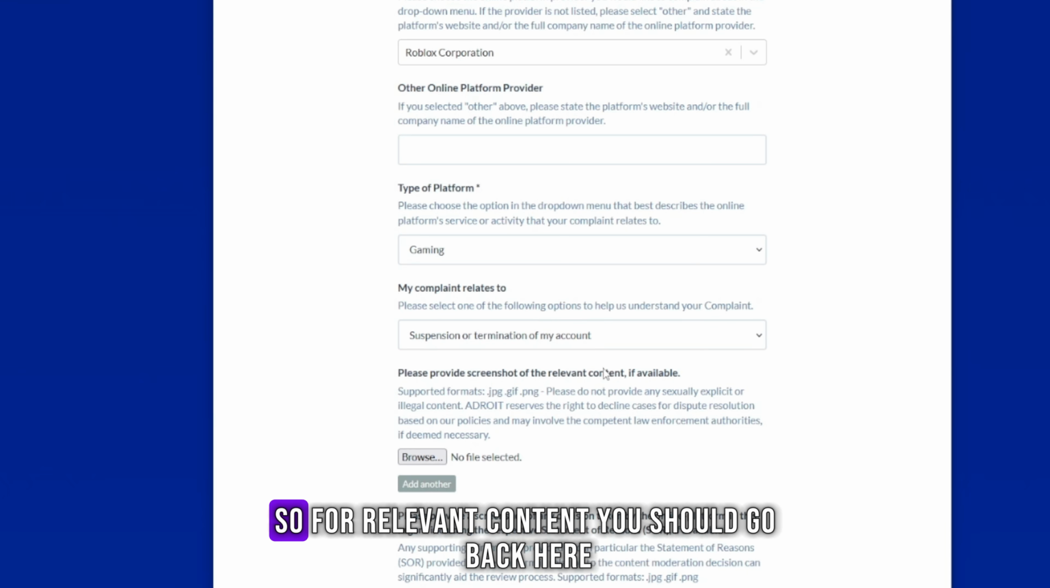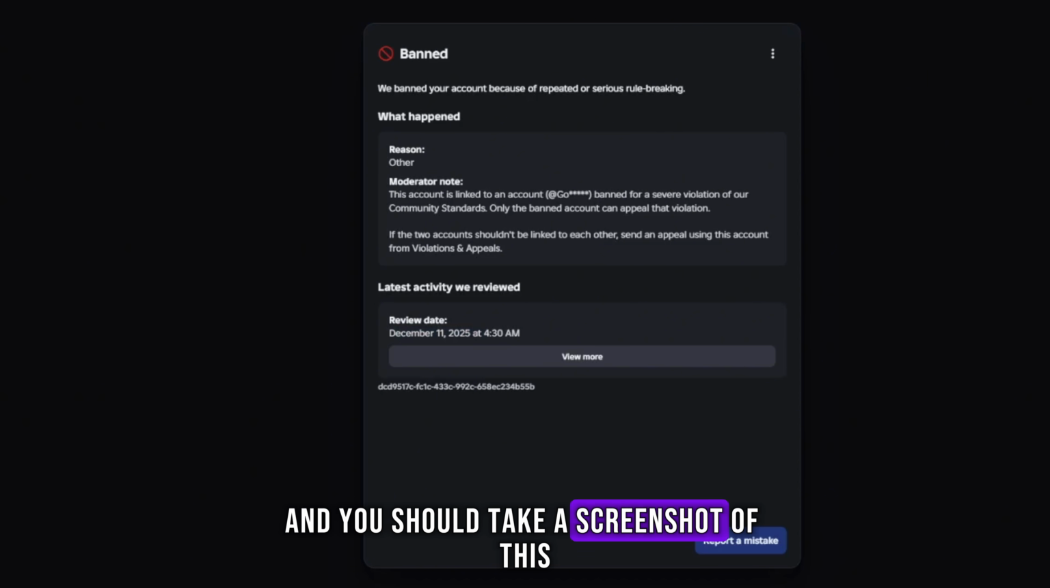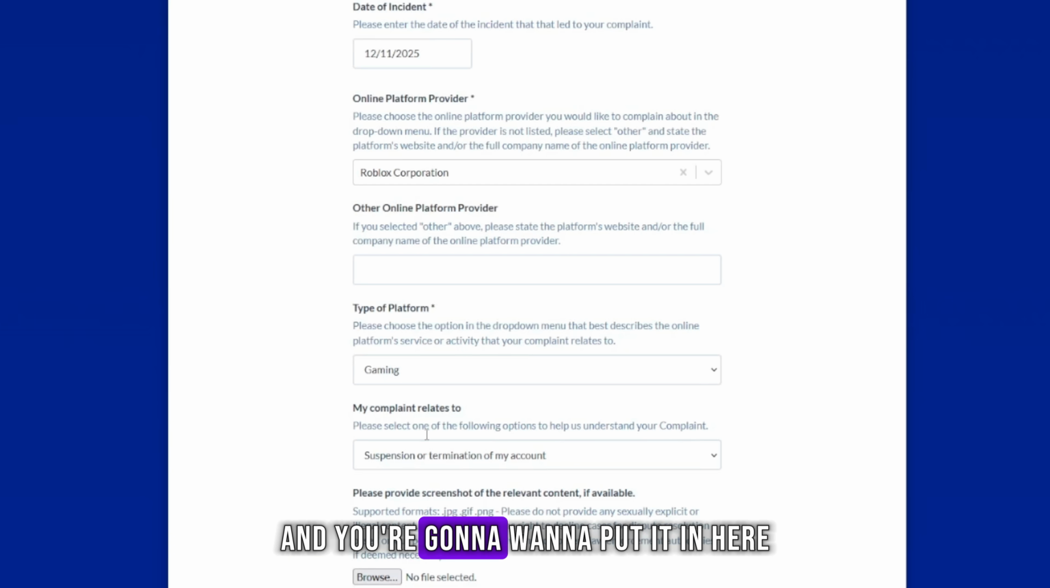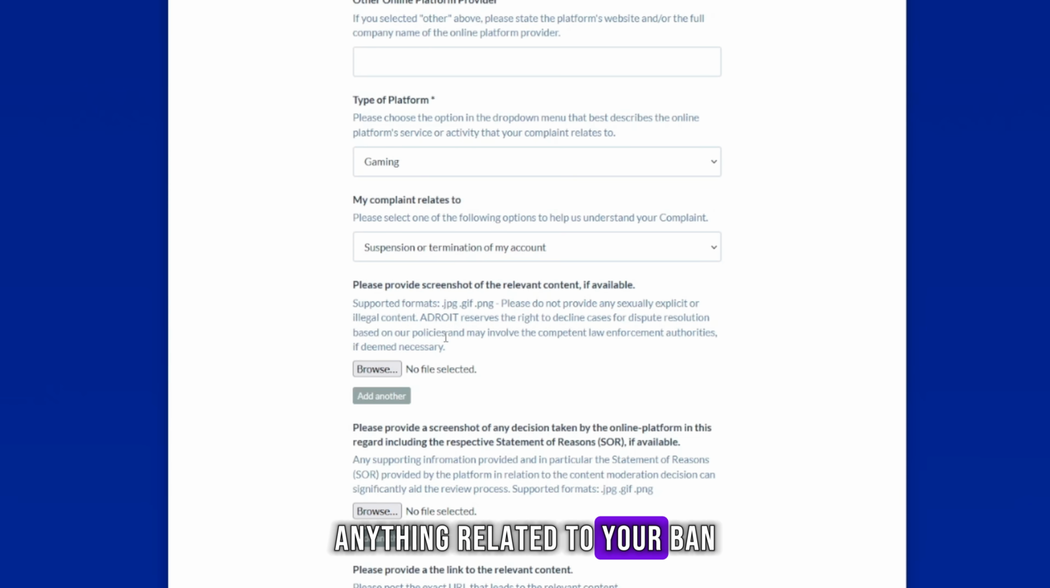So for relevant content, you should go back here and take a screenshot of this, click view more, and take a screenshot of this image, and you're going to want to put it in here. Anything related to your ban, proving that you did actually get banned, you're going to put that in here.